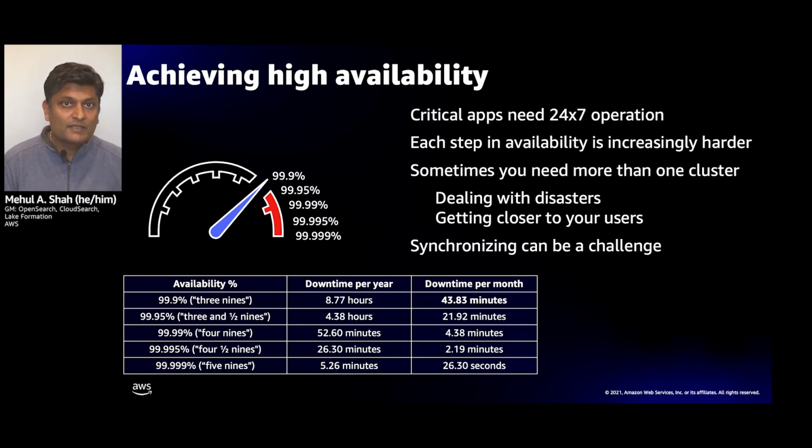Now, in a single cluster, no matter how good that cluster is, it depends on all of the environment that it's running in. And so there's only so much you can do in terms of providing availability with a single cluster. Sometimes you just need more than one cluster. For example, with 3 nines or 3.5 nines, which is pretty good, you might actually see a few hours of downtime during the year. So what our customers have been doing is actually running multiple clusters to get better availability, to deal with disaster scenarios, protect themselves against disasters, as well as bringing data closer to their users so they can lower the latency for their access.